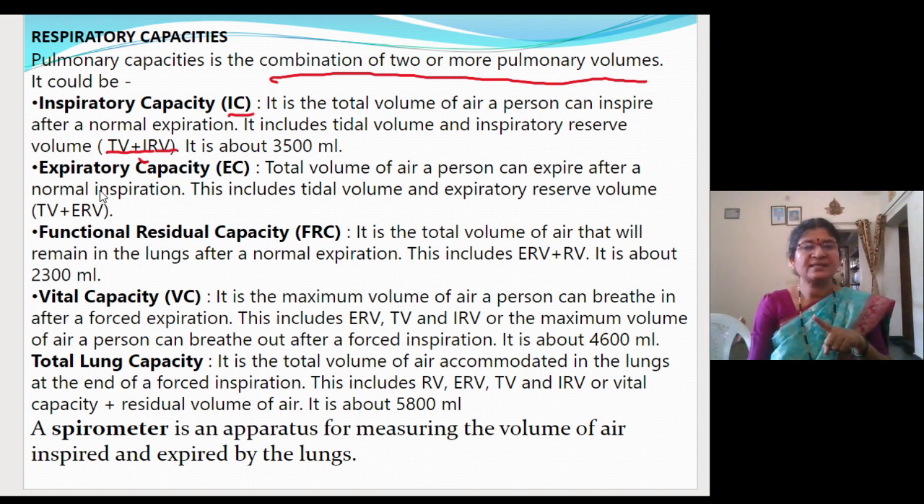So the inspiratory capacity formula is TV plus IRV. Expiratory capacity, again the same definition you have to write. There you wrote inspiratory and here you have to write expiratory. So how do you write expiratory capacity? EC. Just take the initial letters. How do you define expiratory capacity? It is the total volume of air a person can expire after normal expiration. It includes tidal volume and expiratory reserve volume.